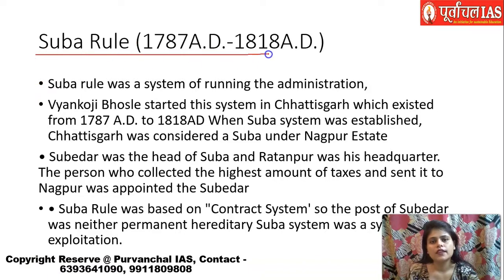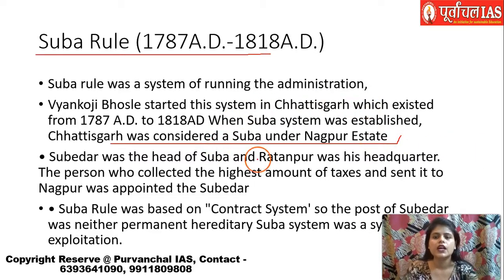And then started the Suba rule. Like I told you, it was started by Vyonkoji Bhosle, and this was for running the system conveniently, because it was not possible for him to concentrate and indulge himself here and in the power struggle there also. So he started this Subedari system. Now consider that Chhattisgarh at that time was considered a Suba under the Nagpur estate. Like I told you, these persons were ruling from the Nagpur estate. So Chhattisgarh came under that. So the Subedar was the head of this Suba, and Ratanpur was made his headquarter. We know that the Kalchuris had Ratanpur as their headquarter, and then Bimbaji Bhosle also made Ratanpur their capital.